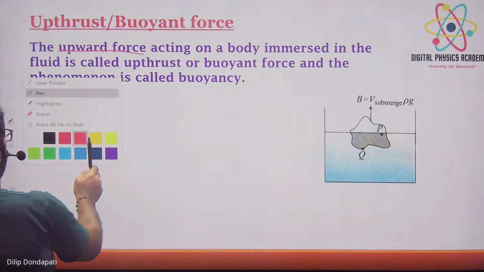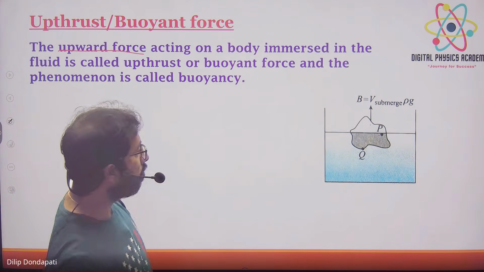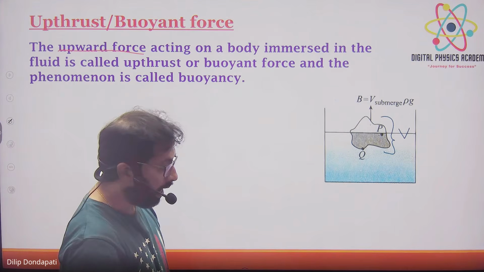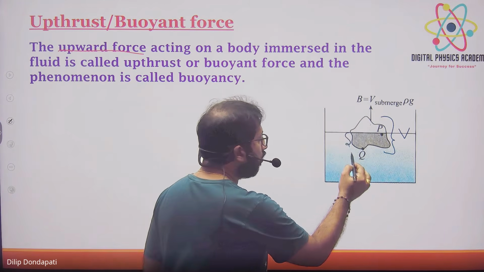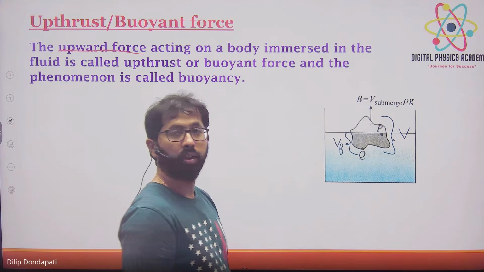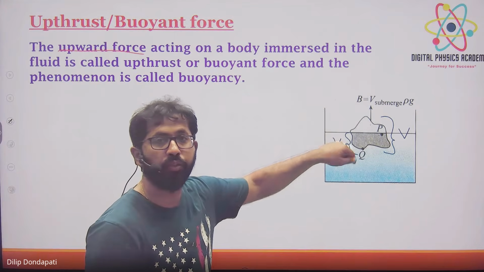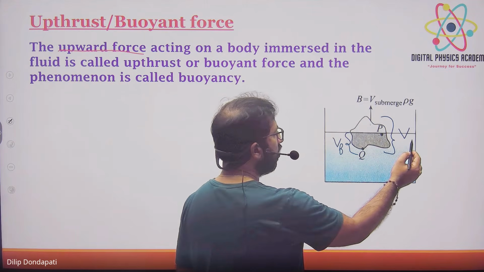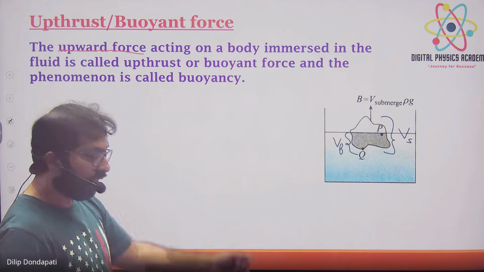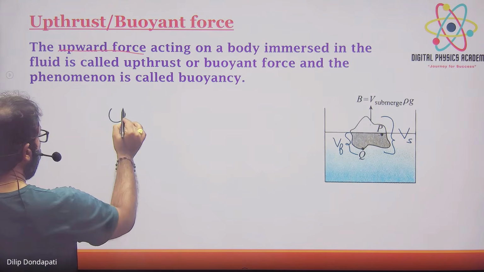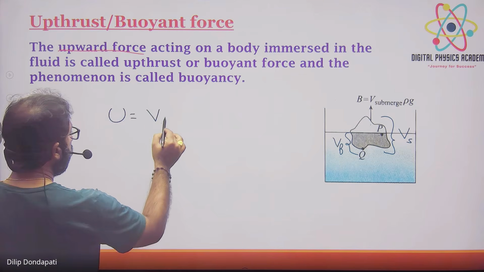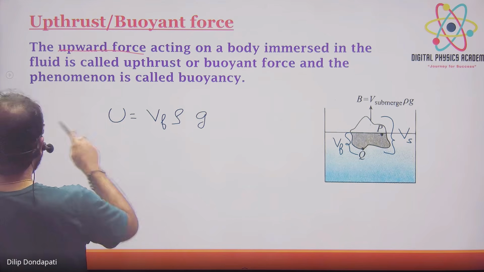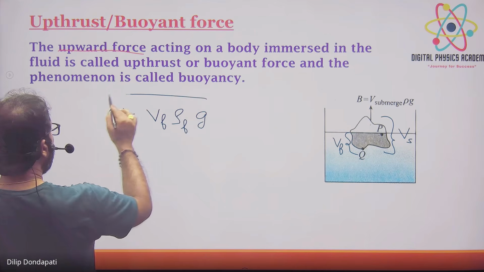Now what will be the formula for buoyancy? We have to know. Let the total volume of the solid be V. The volume of the solid which is immersed in the fluid, I will call VF. The volume of the solid, let us call VS. Then the formula for upthrust is given by, write the formula: VF into rho F into G. Rho is the density of the fluid, into G.